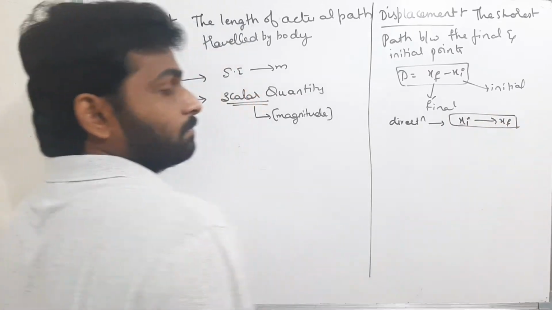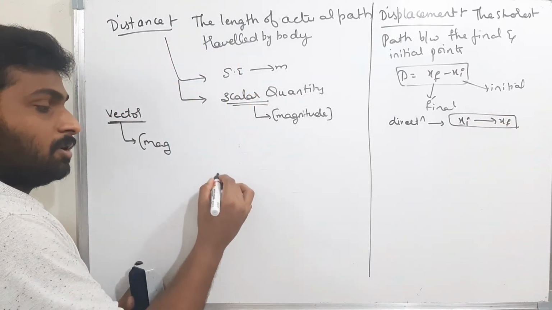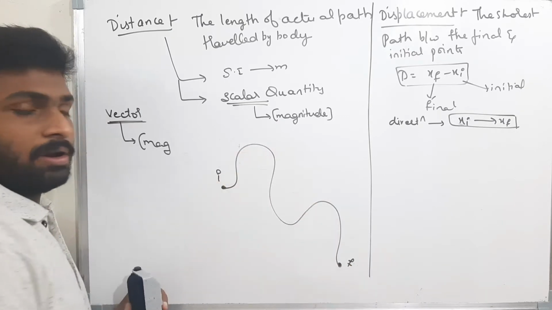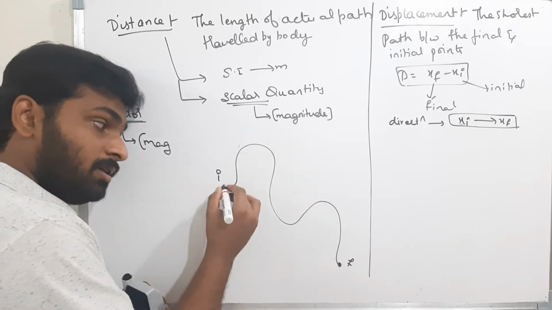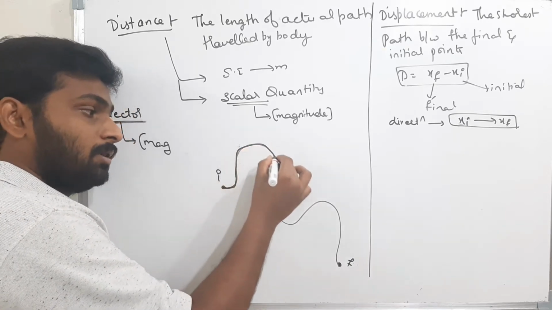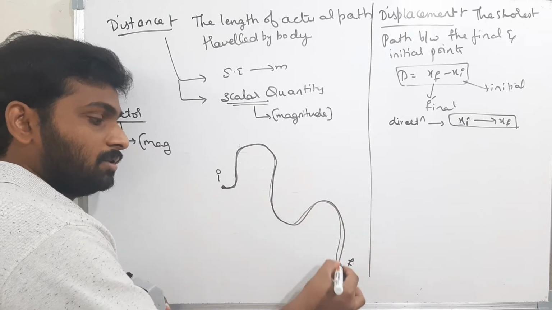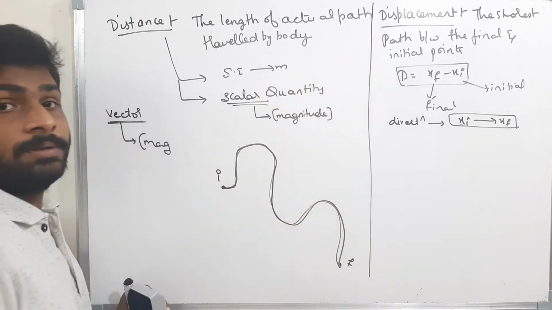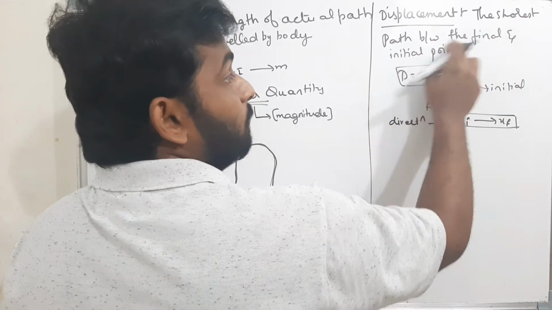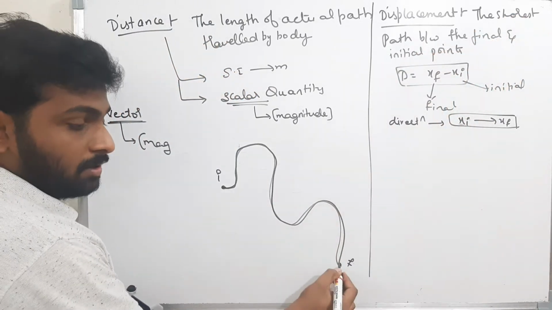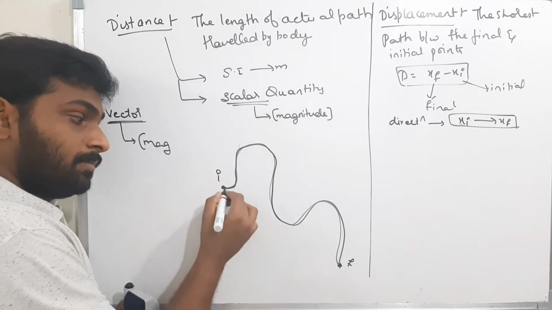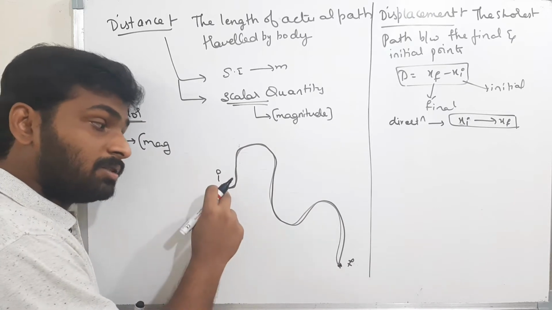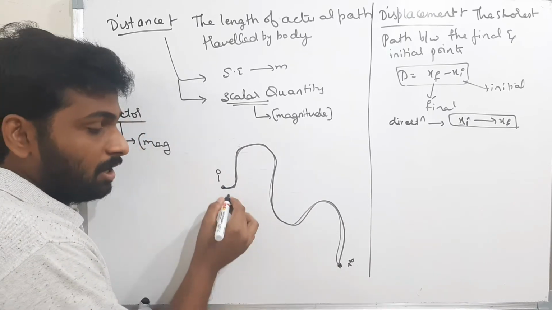Now see here, this is the body at the initial point, and the body travels and finally comes to the final position. Now, what is the distance? Distance is the length of the whole actual path. This whole path is nothing but the distance, and it won't bother about the direction. But the displacement is the shortest path between the final and initial points. What is the final point? This is the final point. What is the initial point? This is the initial point. Now, what is the shortest path? The shortest path is simply the straight line joining the two points. That means like this.